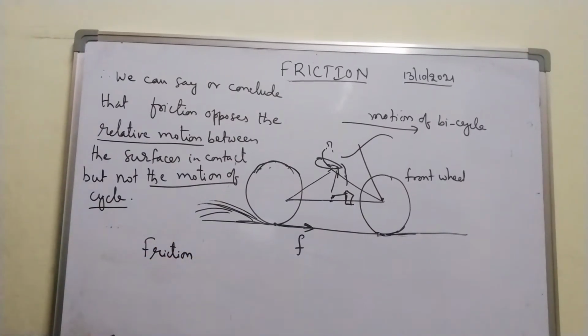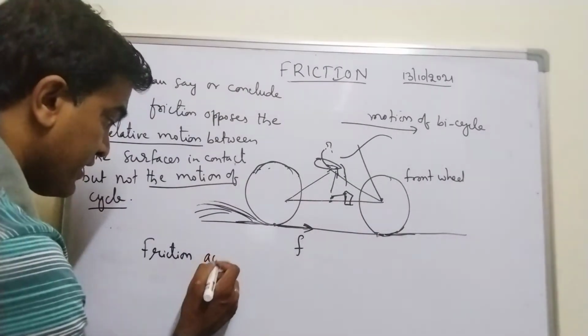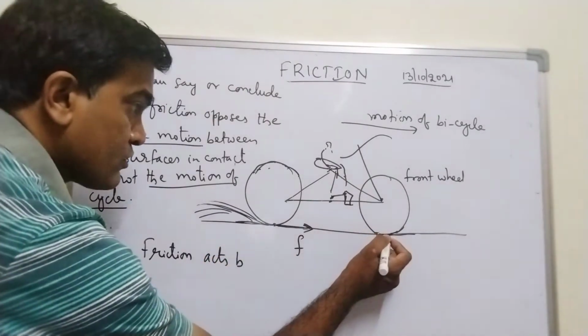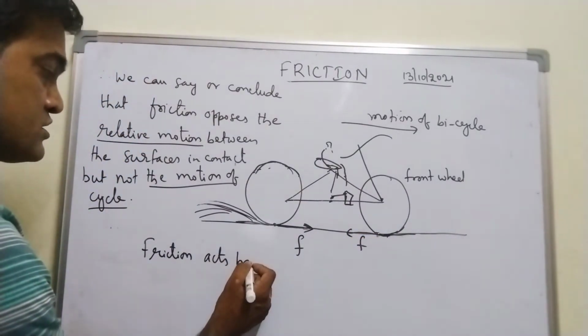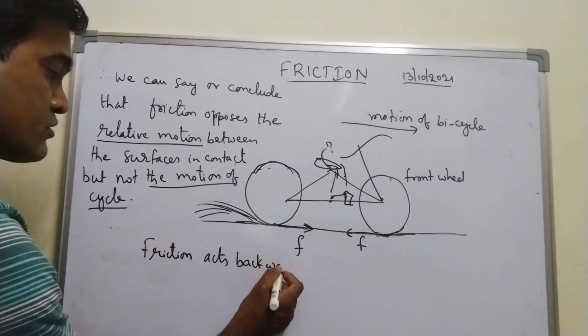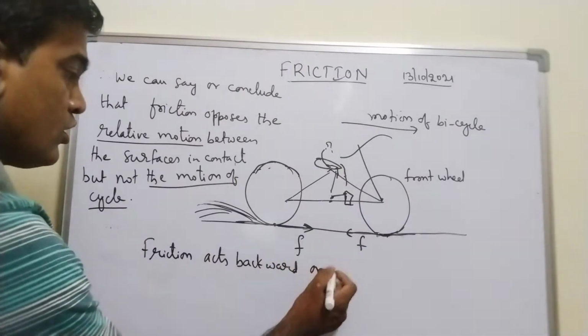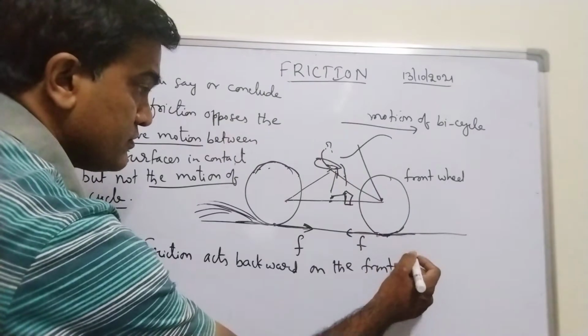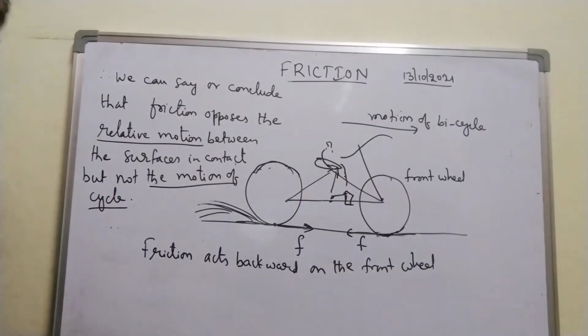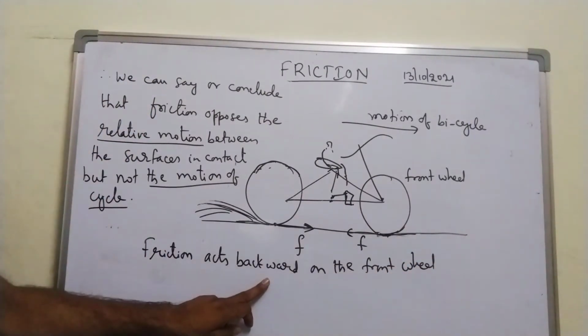Important point to be noted here: friction acts backward on the front wheel.